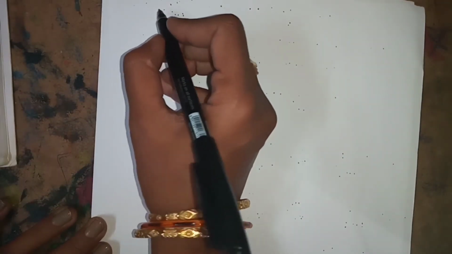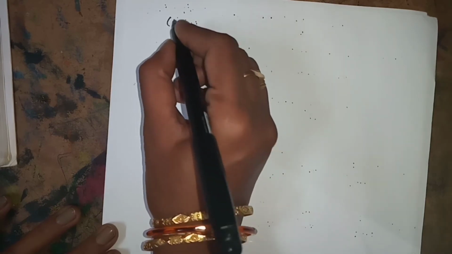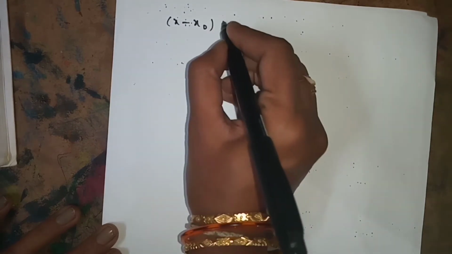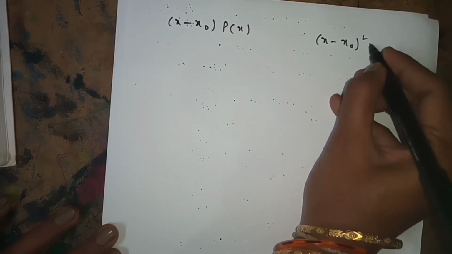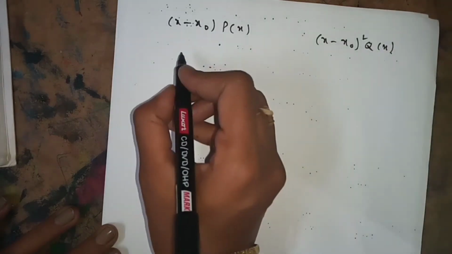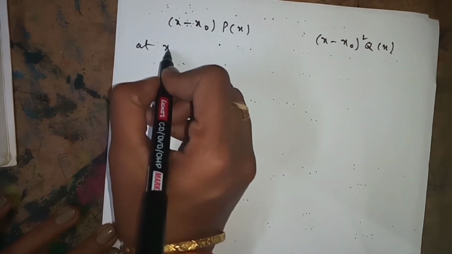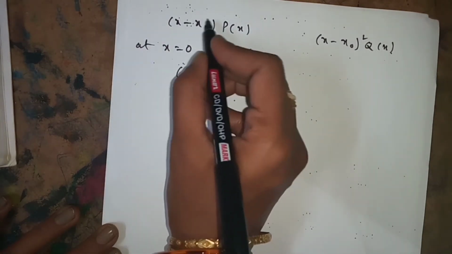What is the formula to check whether it is regular? I am writing the formula: x minus x naught into p of x, and x minus x naught whole square into q of x. Now at x is equal to 0, the x naught value is 0.